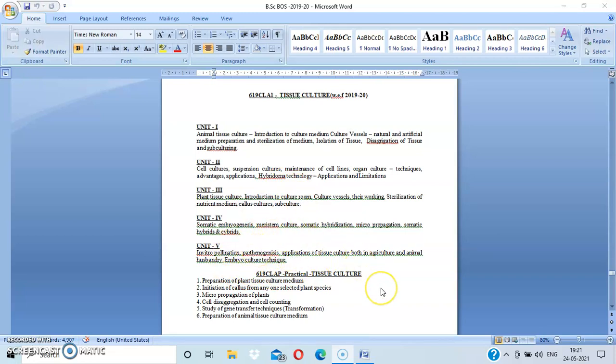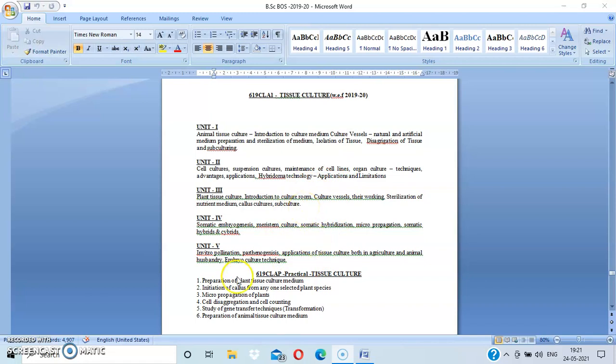Then coming to our practical lab. See, how to prepare culture medium you study here. This is very important. It is playing a key role for the entire tissue culture technique. If you prepare a perfect tissue culture medium, you can produce so many cultures, and later also you can maintain the cultures well by following aseptic conditions.